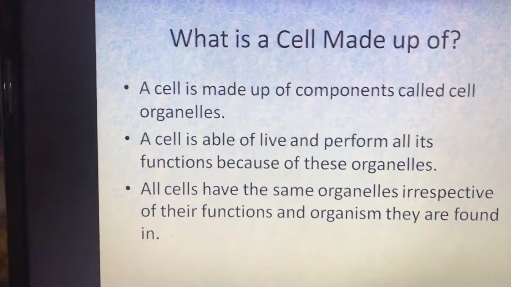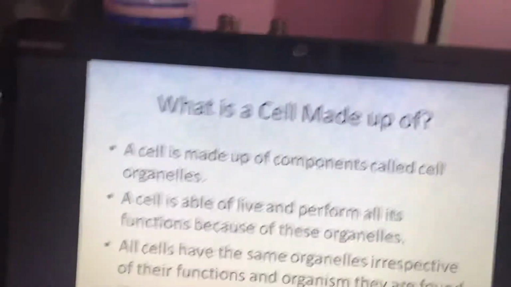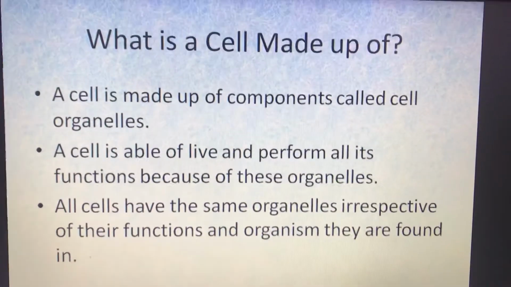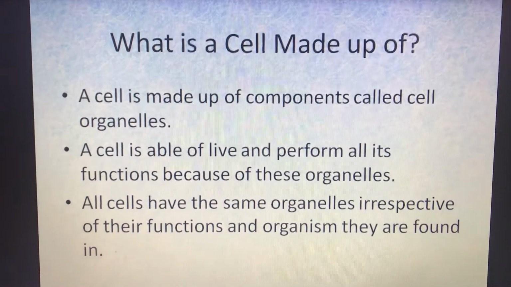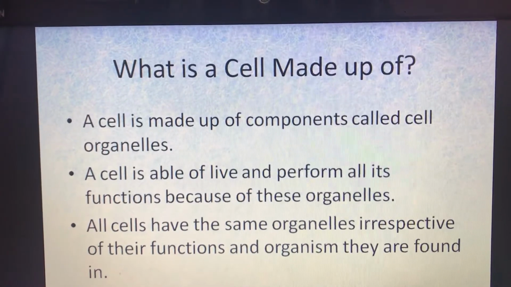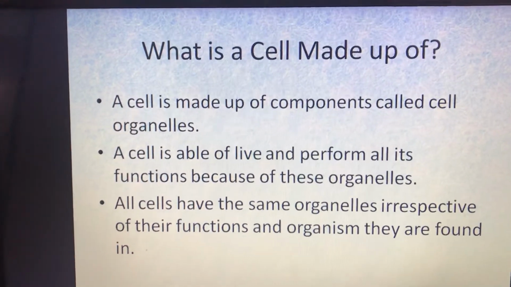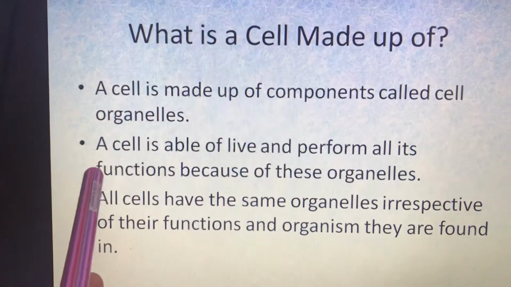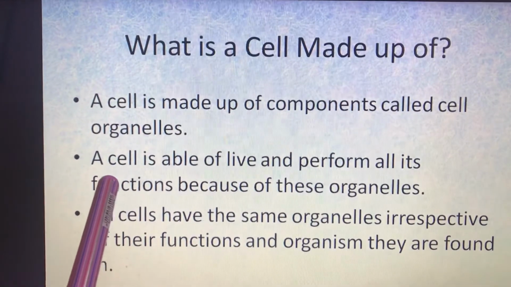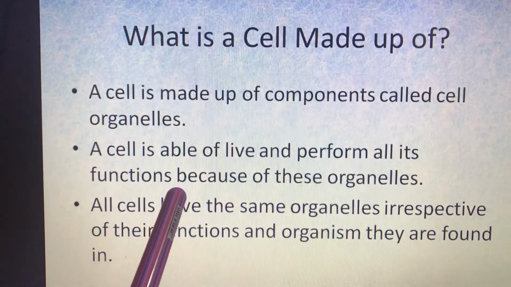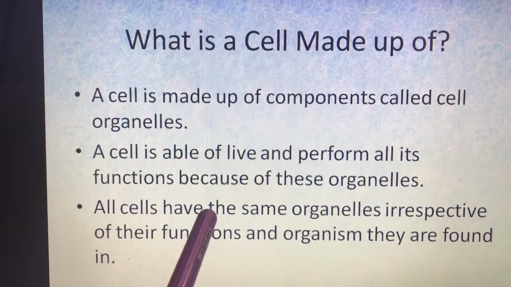Now what is a cell made up of? So all organisms are made up of cells. So what is a cell made up of? Now a cell is made up of different components which are known as cell organelles, right? A cell is able to live and perform all its functions because of these organelles.